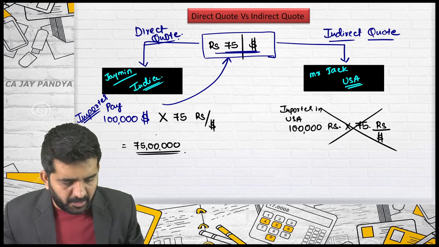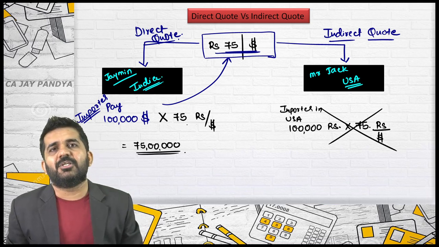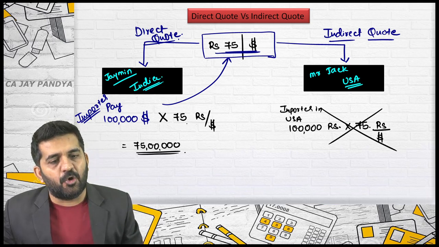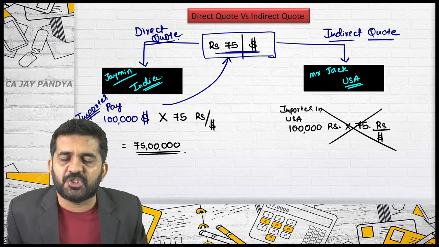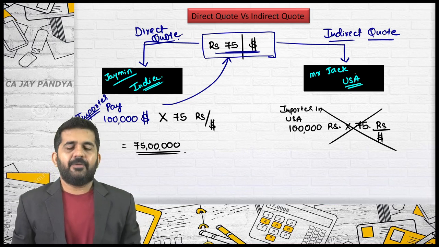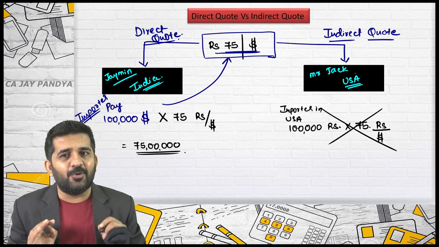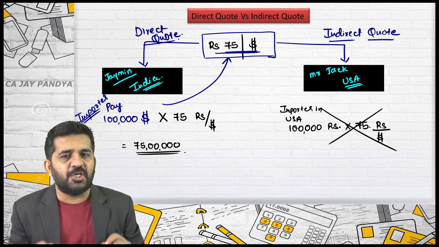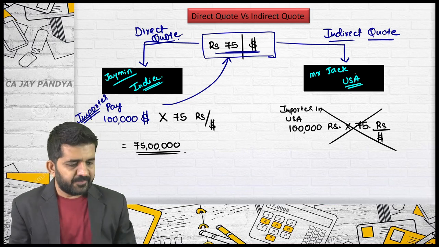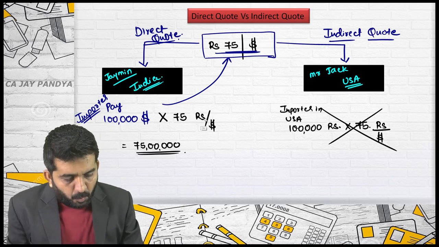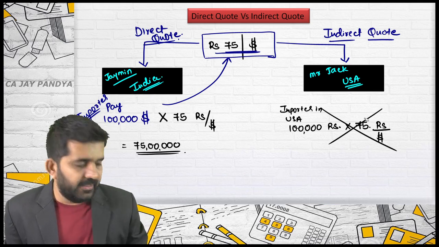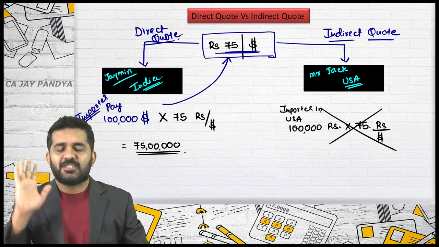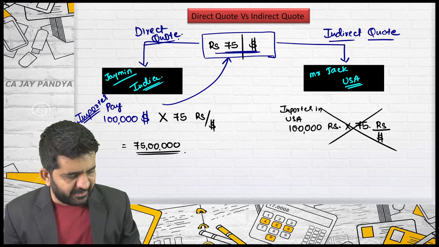This cannot be directly multiplied for Jack, and this can be directly multiplied for Jaimin. So this is termed a direct quote for Jaimin, and an indirect quote for Mr. Jack, who is staying in USA. Please, please, please try to concentrate over here. It is extremely, extremely important. Why can this be multiplied and this cannot be multiplied? Let us go to our 6th, 7th standard. Don't write down the rate in this manner.